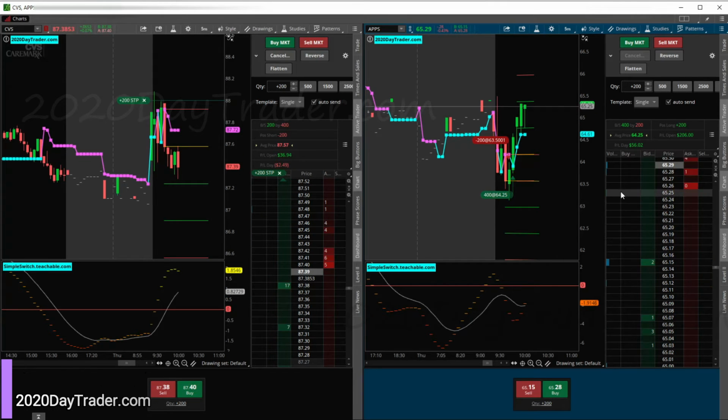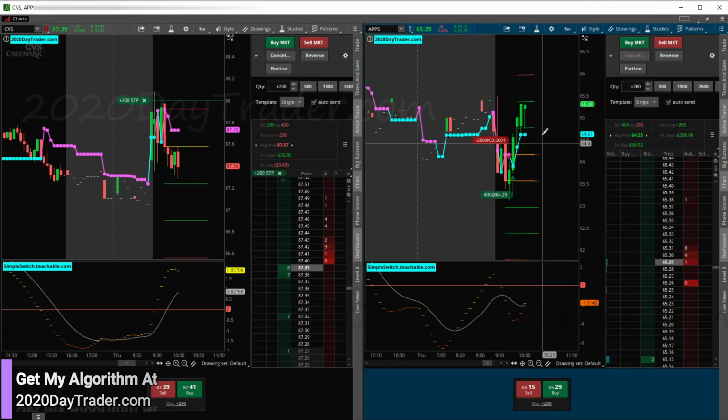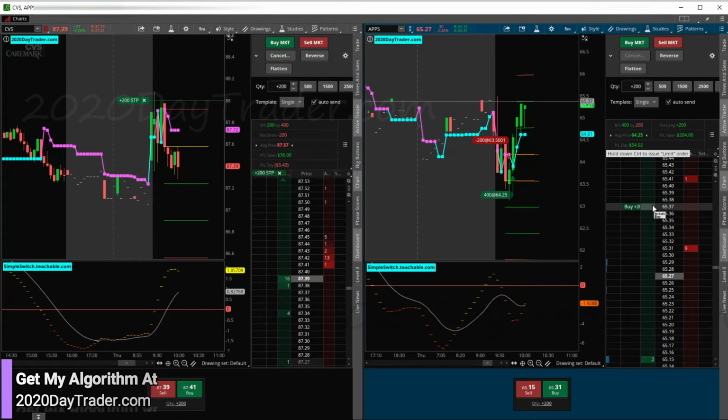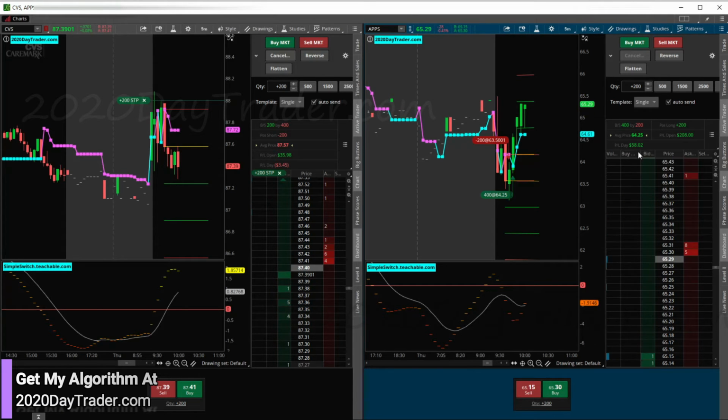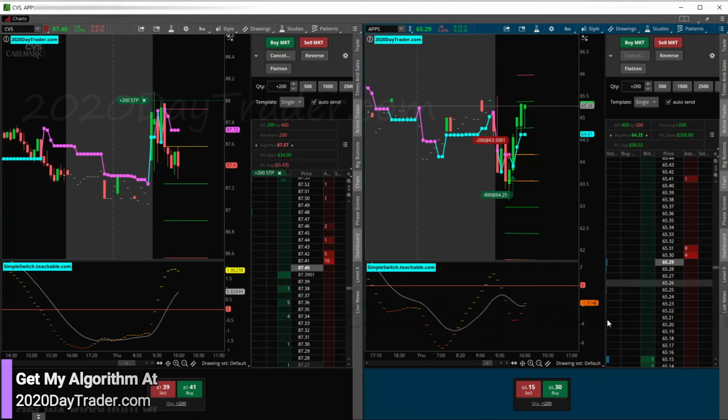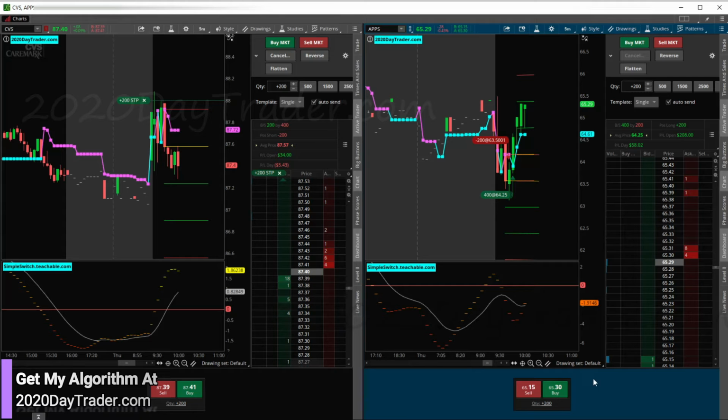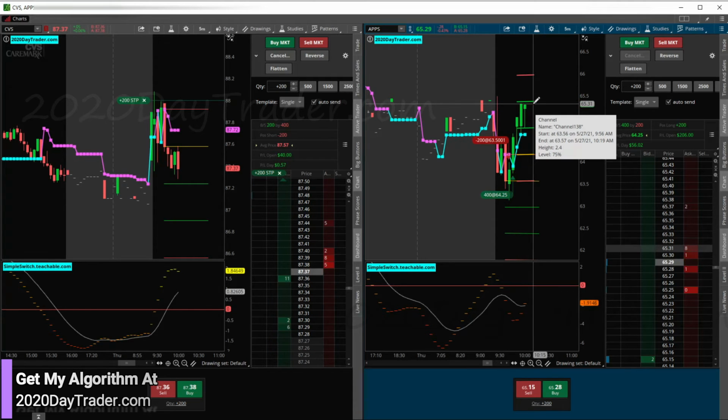All right, traders. So right now, when you're looking at APPS, hopefully we'll boost through here and break out high of day, and put a nice profit in our pocket. But when you see this P&L day right here, this 46, it's based on the ask right now, not the bid where I'll be getting out. So if I were to exit my trade right now, I would not see this number. I would see whatever the bid was giving me. So if I want to see this number, I've got to get out when the bid is at the level of the ask here. So once the bid is at 65.30 or 65.35 and I exit, this would be the number I'm getting. We are getting some resistance right here though, and we've got about 1 second left.